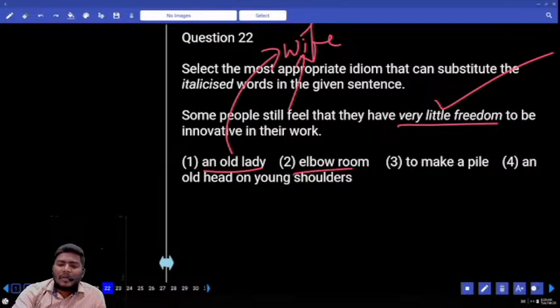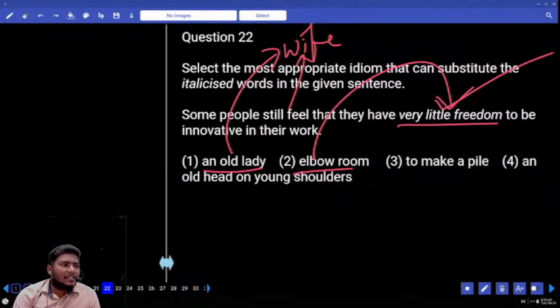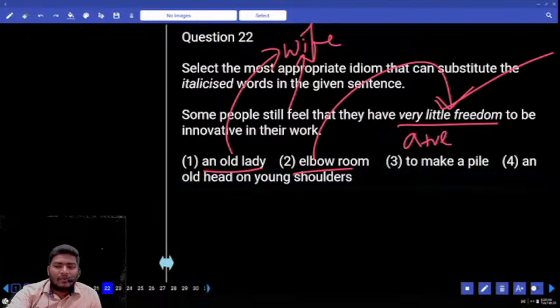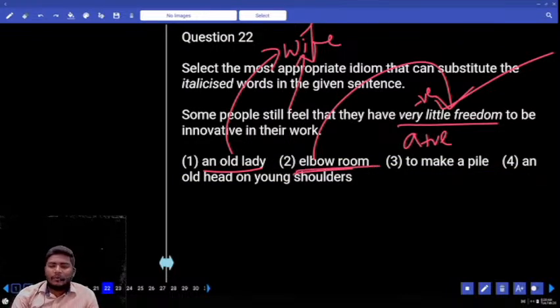Next one, elbow room comes with the meaning of anything having very little freedom. Little freedom, not a little freedom. What is the difference between a little and little? A little is positive, only little is negative. That means having no space to do anything. Little room is nothing but having no space to do anything. That is called the elbow room.